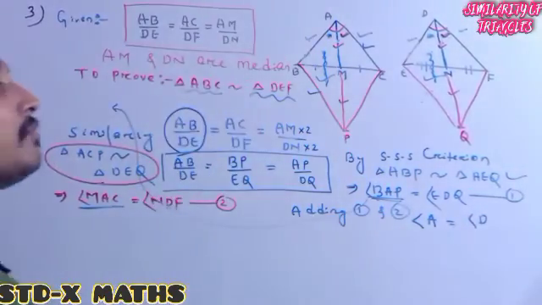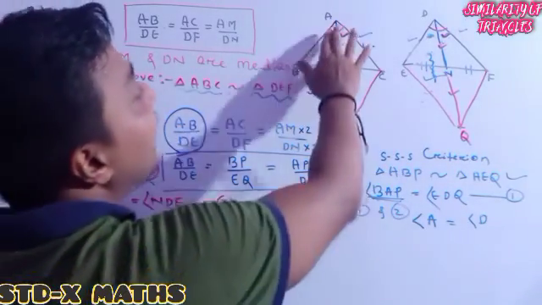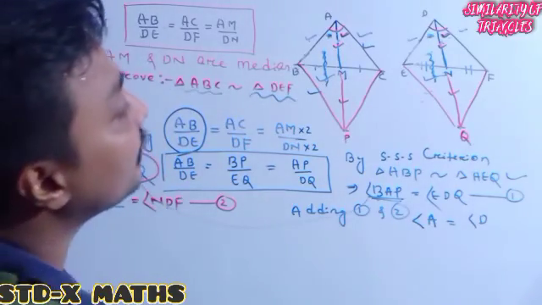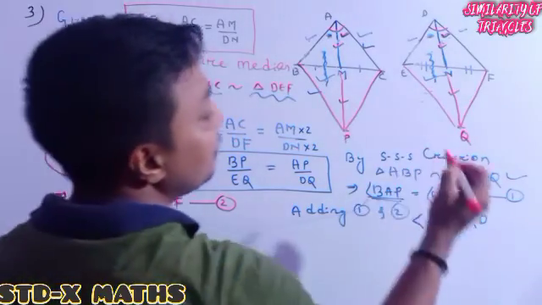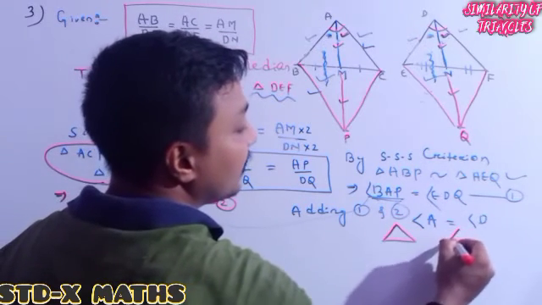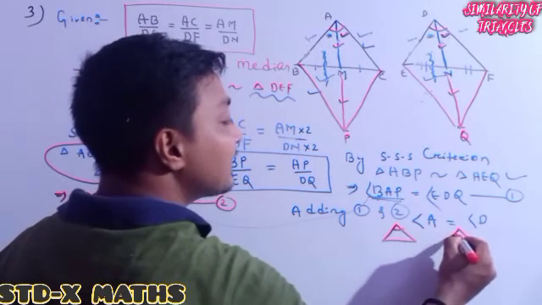So from this it is clear that angle A is equal to angle D. See, here I am showing you with a little figure. I have already got in the two original triangles this angle is the same as this angle.